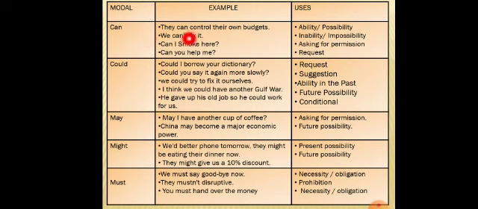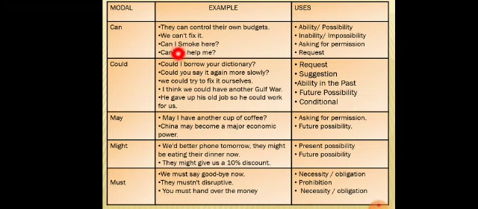My friends, in the example, they can control their own budgets. What does it indicate? Ability or possibility. We can also use can for inability, impossibility, asking for permission and request. For example, we can't fix it. It shows our inability because we use the negative form of can. If the positive form of can is there, it shows positive ability. If the negative not is there, then it shows inability.